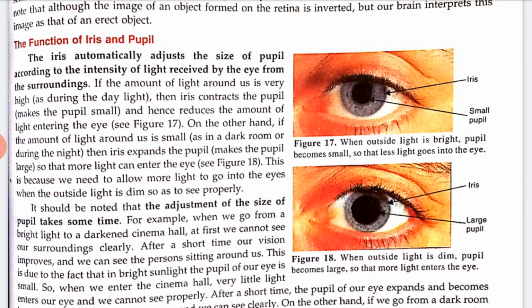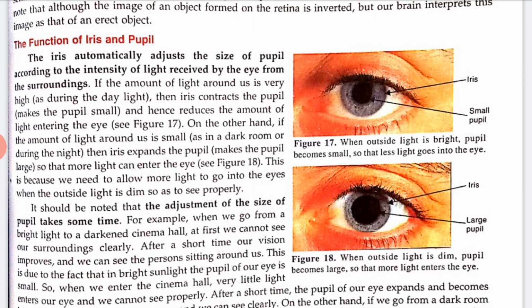The iris automatically adjusts the size of the pupil according to the intensity of light received by the eyes from the surroundings. Now it should be noticed that the adjustment of the size of the pupil takes some time. For example, when we go from bright light into a darkened cinema hall, at first we cannot see our surroundings clearly, right? But after a short time our vision improves and we can see the people sitting around us, right?